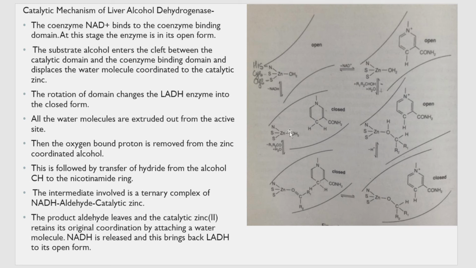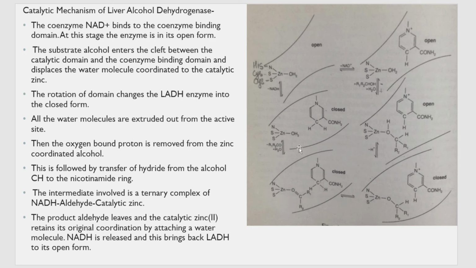What happens next? The product aldehyde leaves the catalytic zinc and it retains its original coordination by attaching to a water molecule. Now you can see here, this is a ketone molecule, RC double bond O R dash.